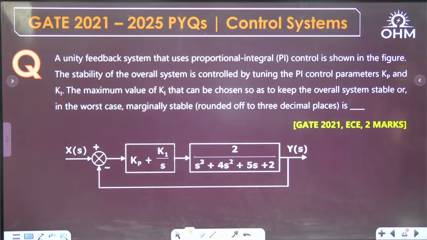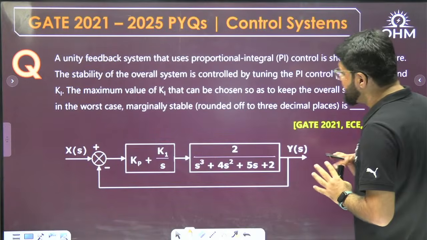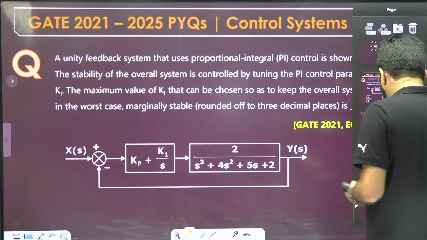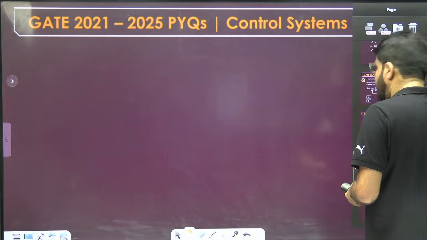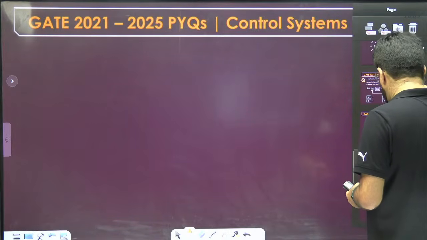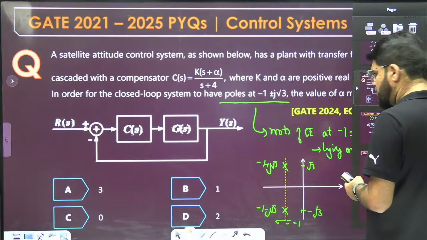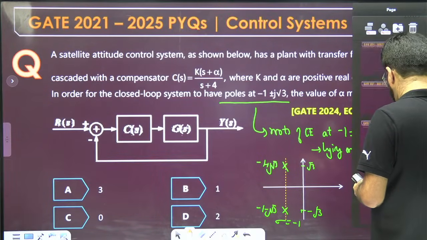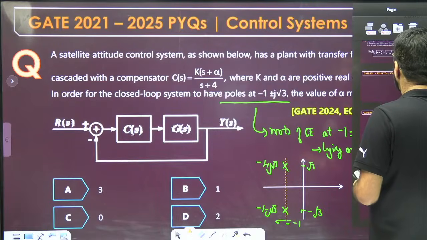This is again a good question on Routh-Hurwitz analysis, with some basic mathematical analysis coming. Question is on Routh-Hurwitz analysis. Just a second. Where has that gone? Just a second, dear. It is not moving. Yeah, this is the one.